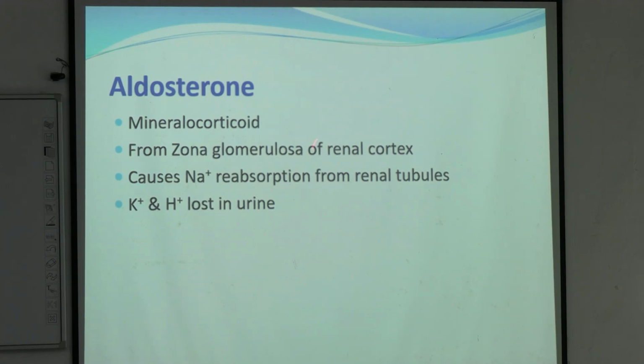It causes sodium reabsorption from renal tubules. This sodium reabsorption is accompanied by water reabsorption, and by the mechanism of aldosterone, potassium and acid or hydrogen ions are lost in urine, because এখানে একটা exchange mechanism হয়, তাই তো? সোডিয়াম পটাশিয়ামের মধ্যে একটা exchange mechanism এখানে হয়.